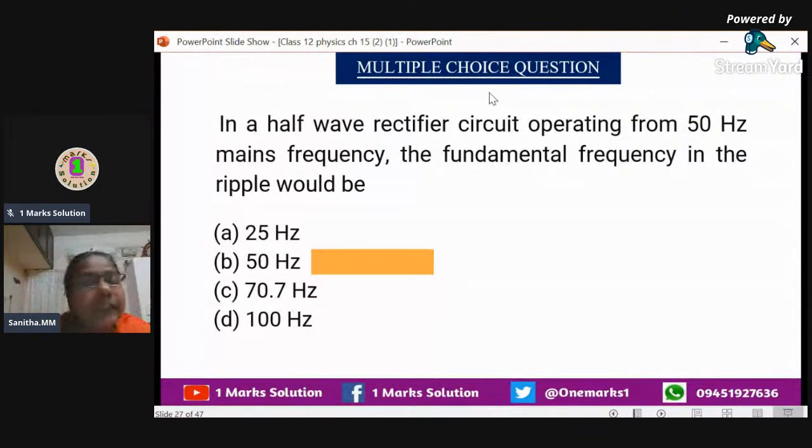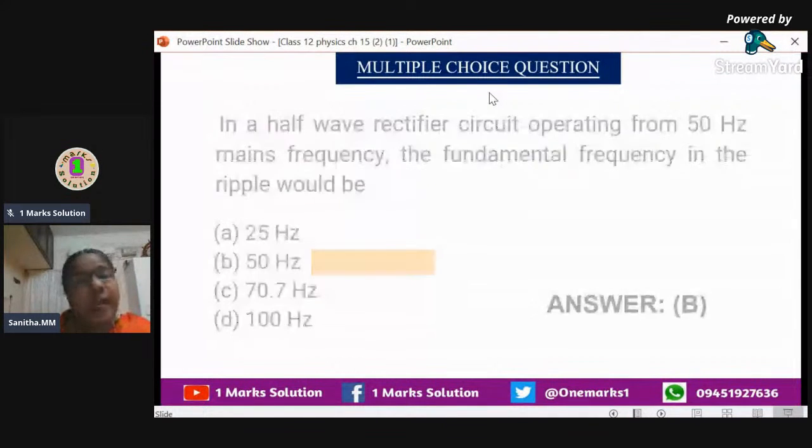When you are doing MCQ, you can use this trick also. You can just go through the options and click the one which is most accurate from the equation. That is 50 Hertz. 1.21 is the ripple factor that you have noted, but here we will take it as 1 only. So the answer is B, that is 50 Hertz.